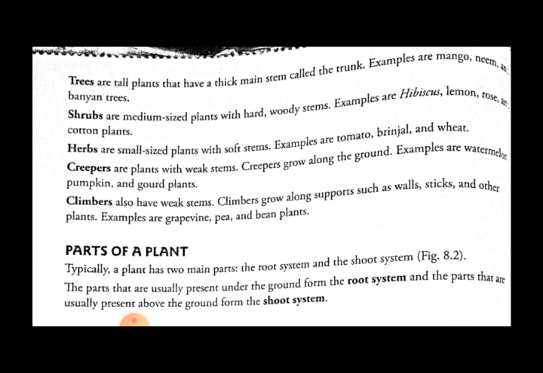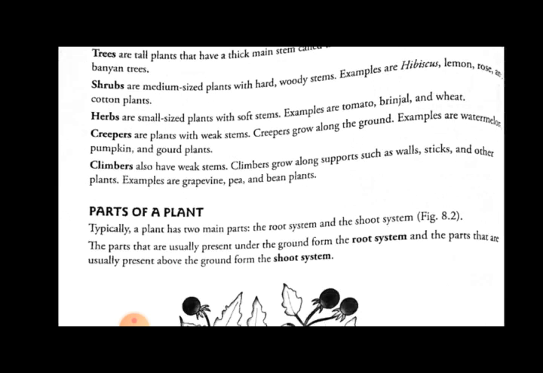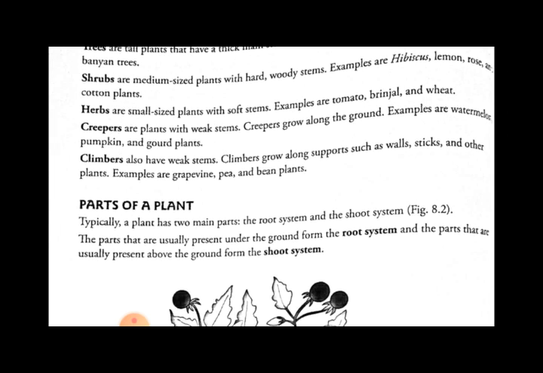So generally we describe a plant as having stems, leaves, and roots. But now in 6th class we have divided the plant into two main parts. We have classified the parts of the plant into two categories, that is, one is the root system and the other is the shoot system.